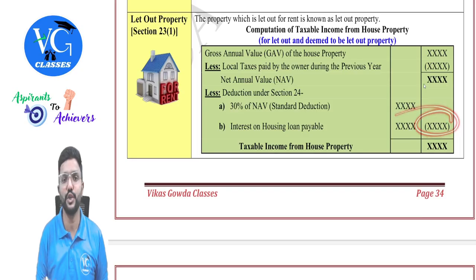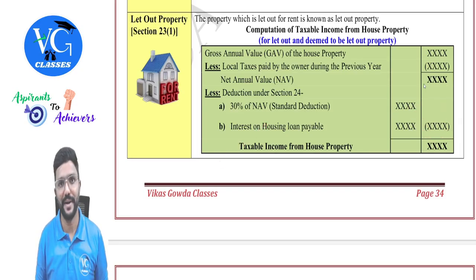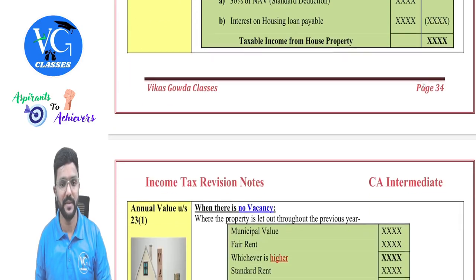Once we claim this deduction, whatever figure we get is called taxable income from house property. And this will be considered to compute the total income of the assessee, guys. So to compute the income under the head house property, the starting point is gross annual value. How do we derive it, sir? I have given it on the next page.